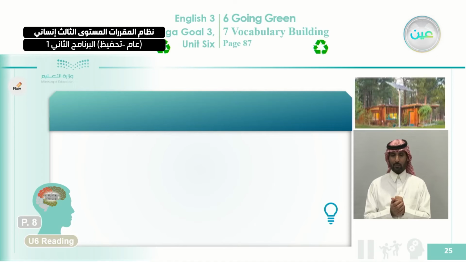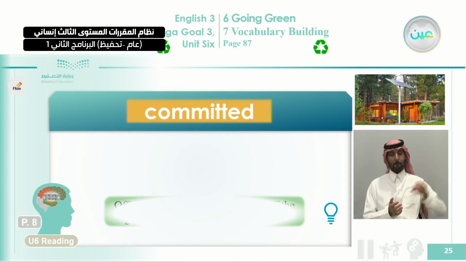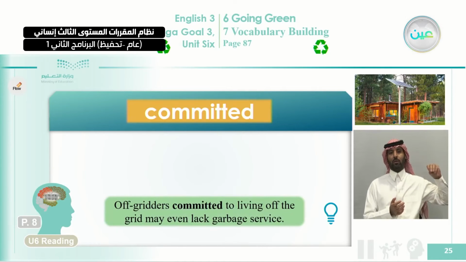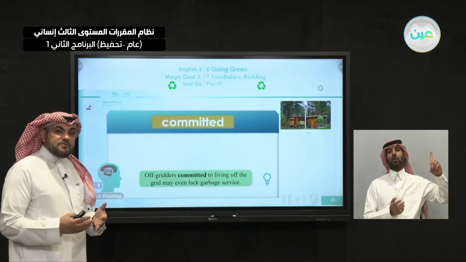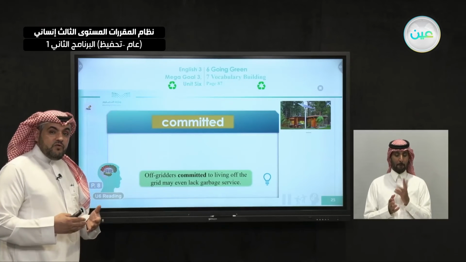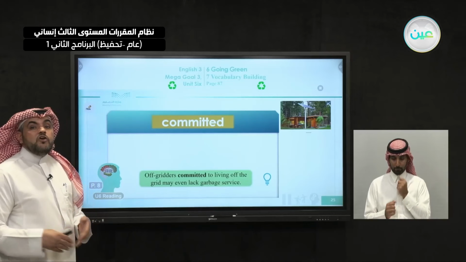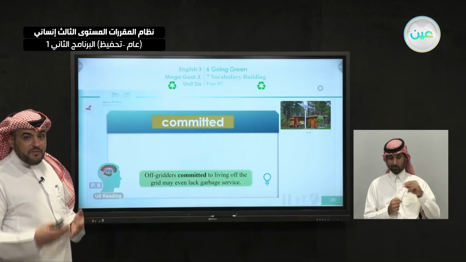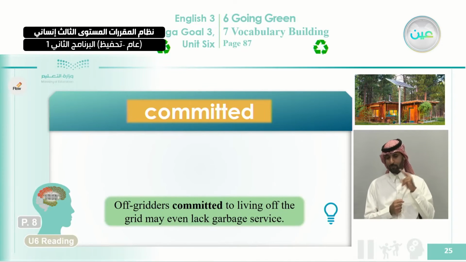And here also we talk about committed. This is actually a past participle verb, but we told you before that when you use a past participle, you can use it as an adjective. The past participle of the verb can be used as an adjective. Look here, we're talking about off-gridders, the people who live away from the city or from the suburb, the power supply of electricity.